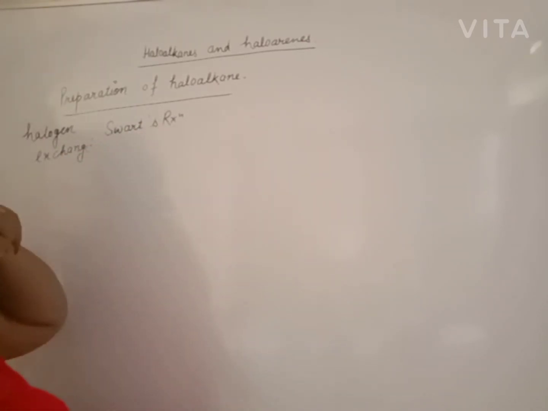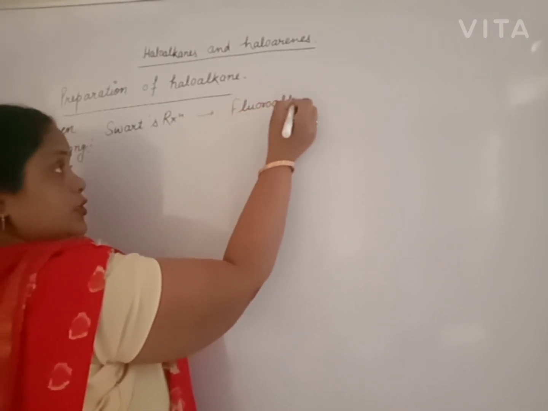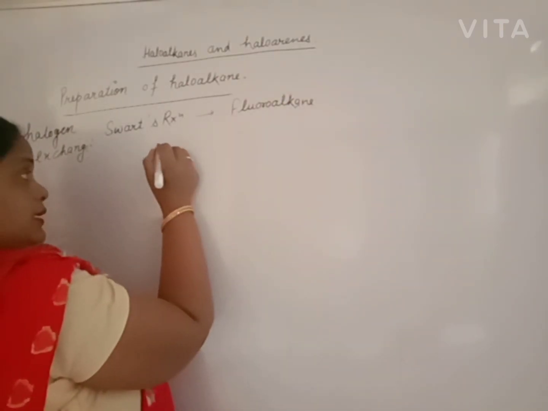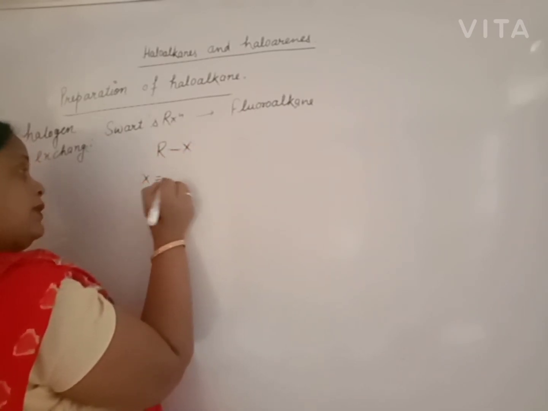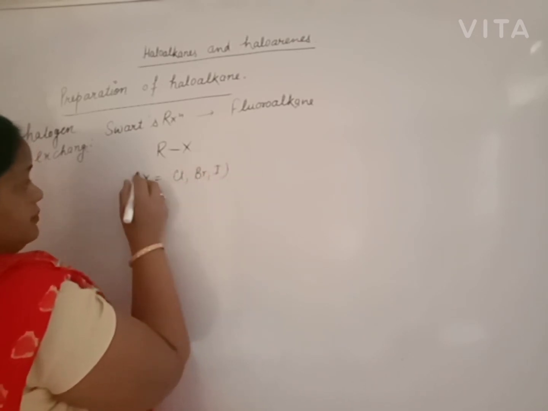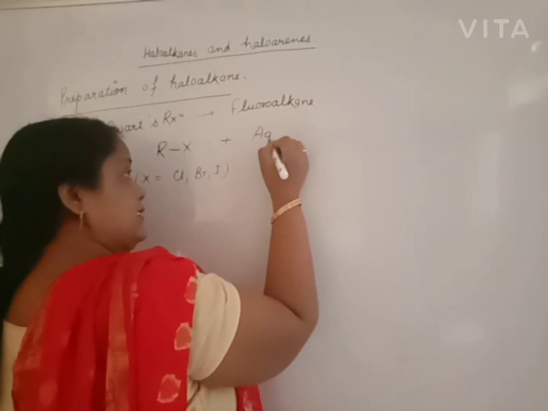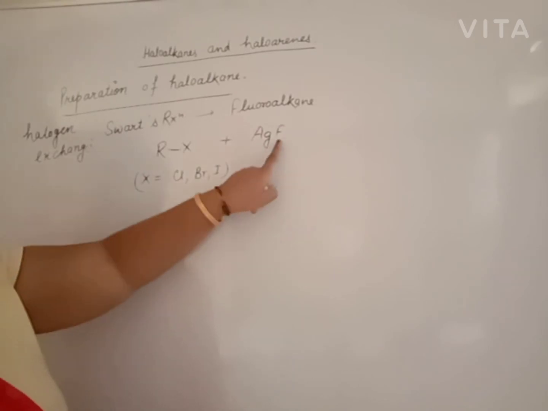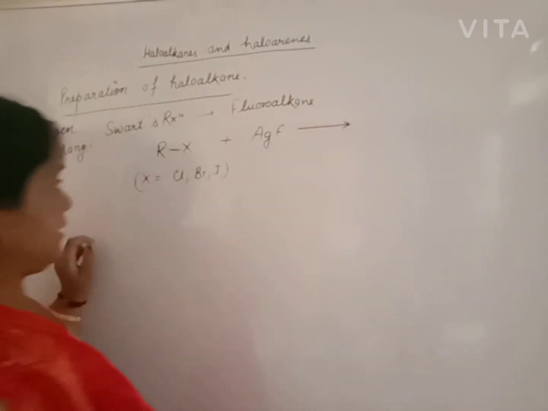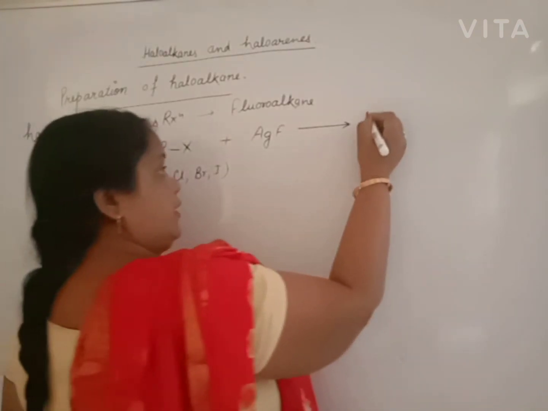Beta, Schwarz reaction is used to prepare fluoroalkane. Take haloalkane, where this X may be chlorine, bromine or iodine. React with a fluorinating agent, for example AgF. It has the tendency to donate fluorine. It is a fluorinating agent. Then halogen exchange means this halogen is replaced by the more reactive halogen, and we get fluoroalkane.